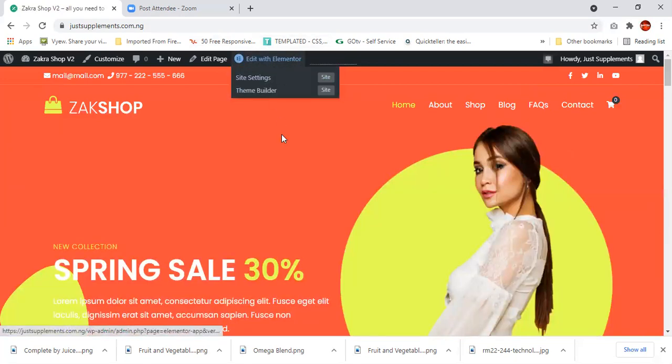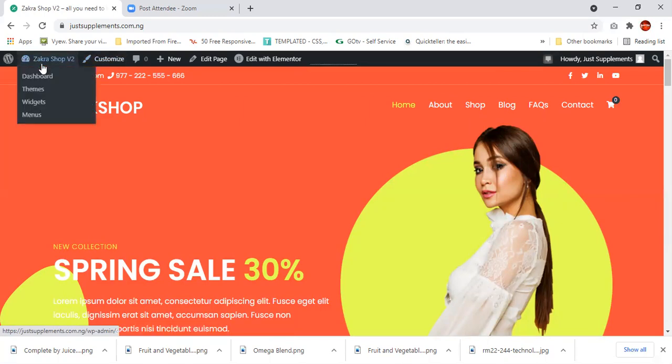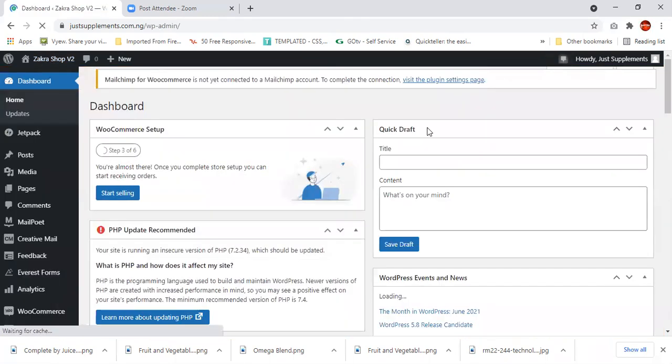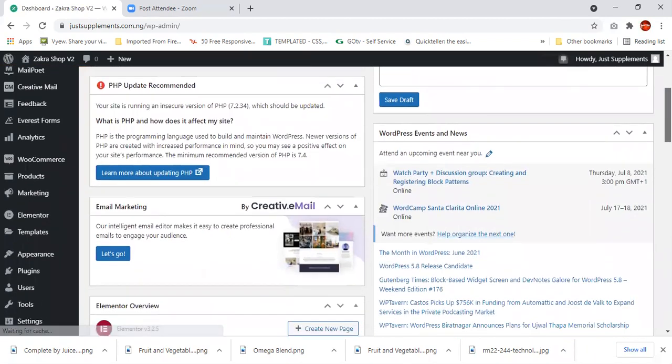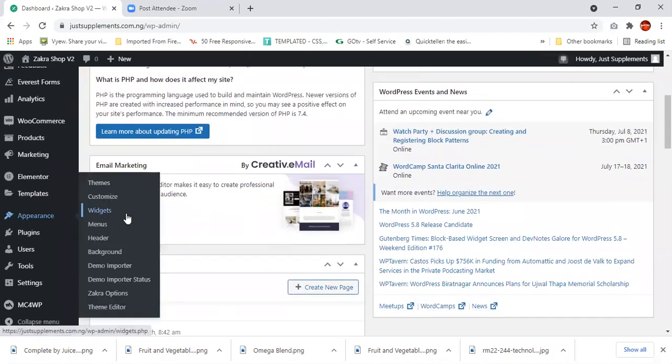But before we do that, I need us to change the name of this particular site. What we have here is Zak Shop, and that is what has come with the theme. We need to get rid of it. So what do you do? You see customize? You still find customize under your dashboard, okay? If you come to dashboard, you still find customize there. Under appearance, you can see it on the left side here. See, customize is here.